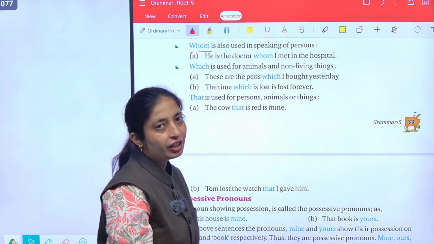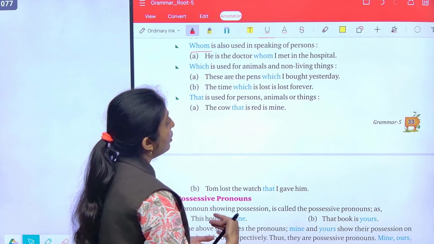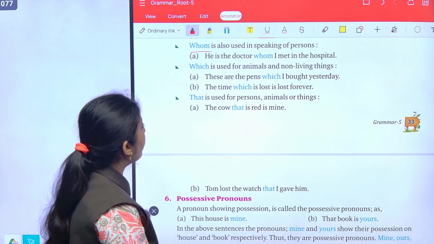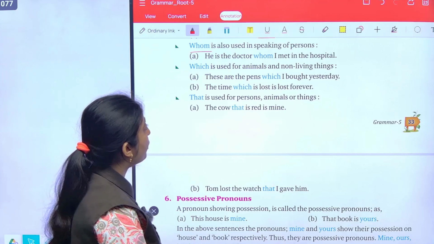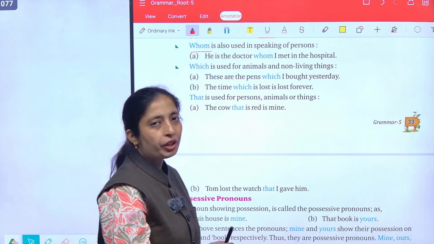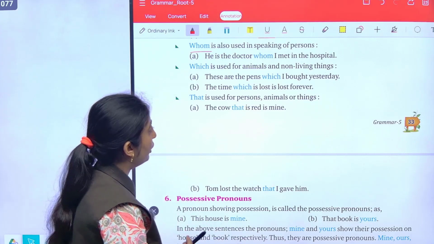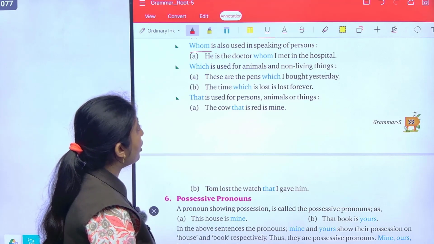Which is used for animals and non-living things. Which is a relative pronoun which is used for both animals and non-living things together. For example, these are the pens which I bought yesterday. ये वो ही पेन्स हैं जो कि मैं कल लेकर आया था या खरीदे थे.